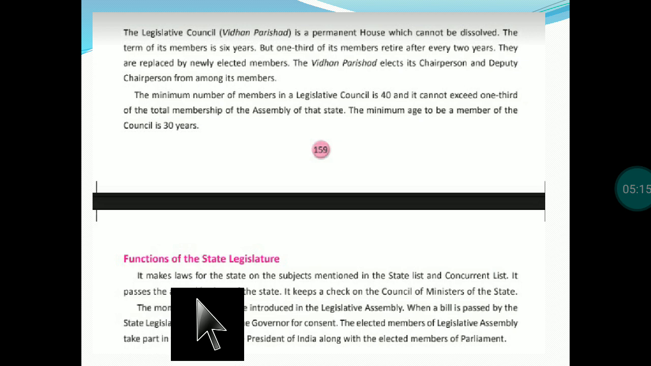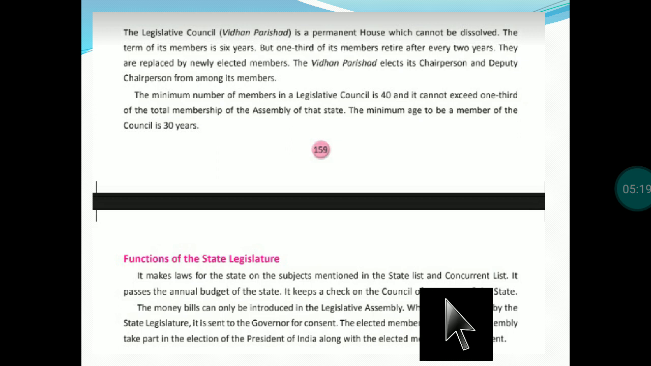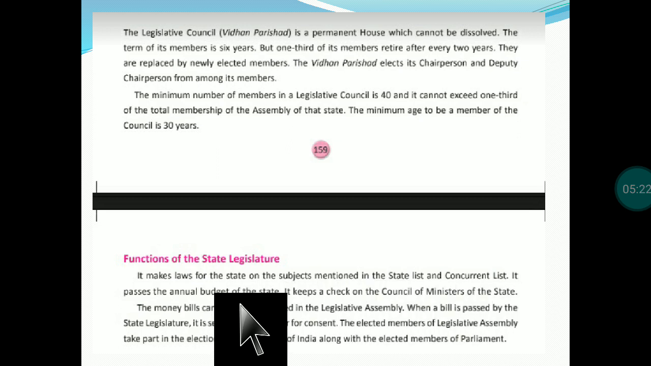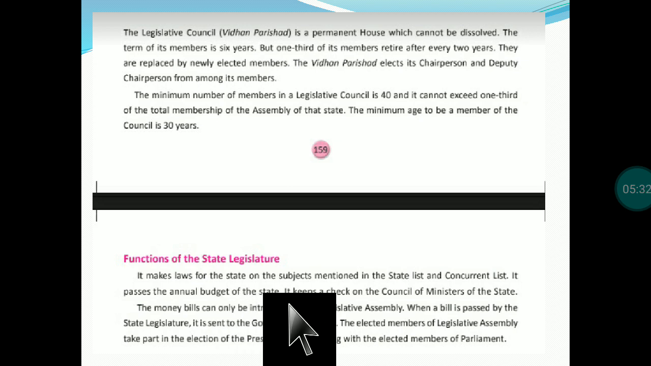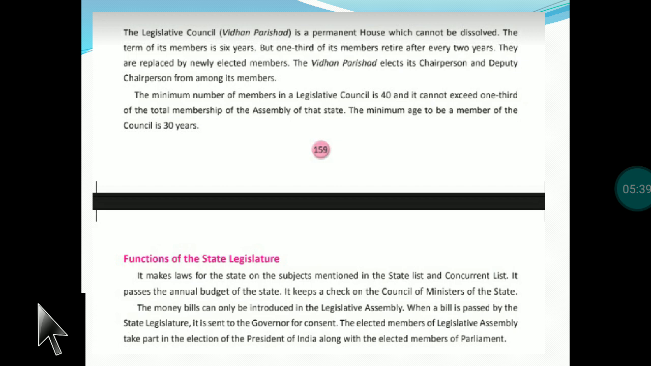It makes laws for the state on the subjects mentioned in the state list and concurrent list. And it passes the annual budget of the state also, because money related matters are only discussed in the Legislative Assembly. They cannot be discussed in Rajya Sabha. And it keeps a check on the Council of Ministers of the state, how they are working. The money bills can only be introduced in the Legislative Assembly.